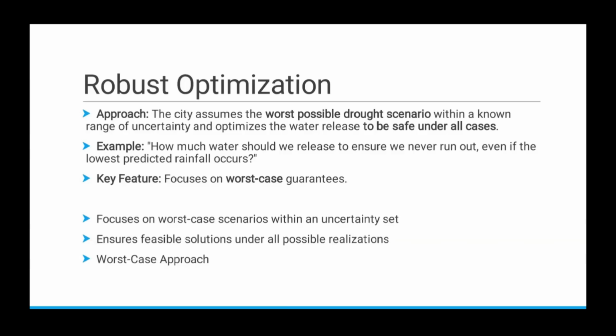The decision that we take is a very conservative decision. So in this example, they are assuming the worst drought, the lowest predicted rainfall. That may not happen always, so they will release only the minimum amount of water. That means they are deciding very conservatively based on the worst case scenario. So robust optimization takes the worst case uncertainty into account while choosing the decision variables.